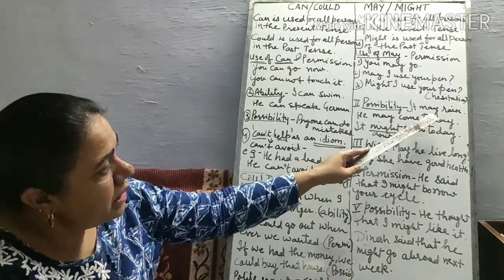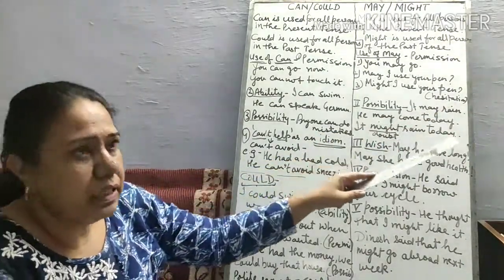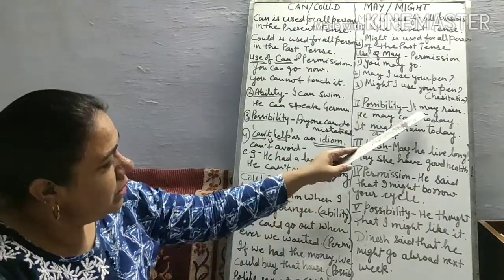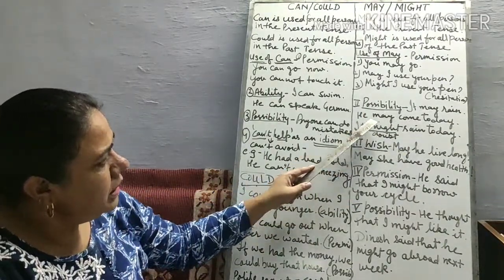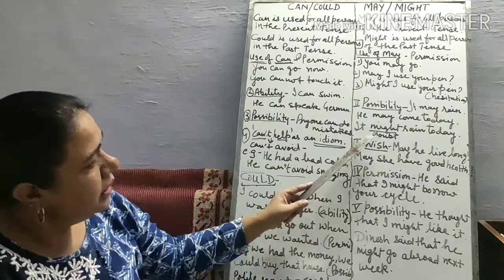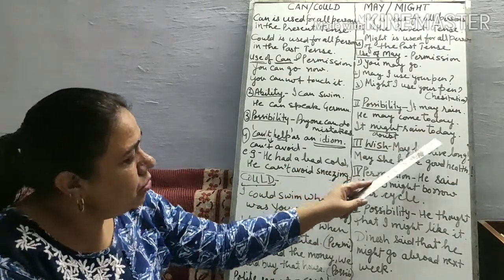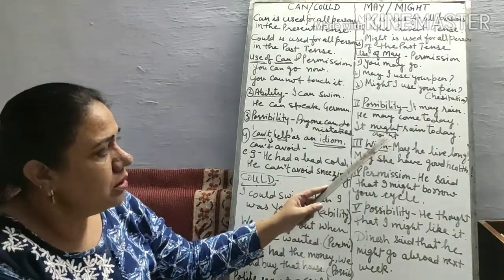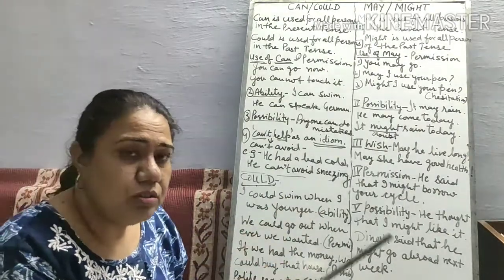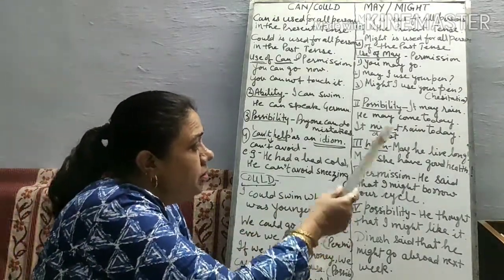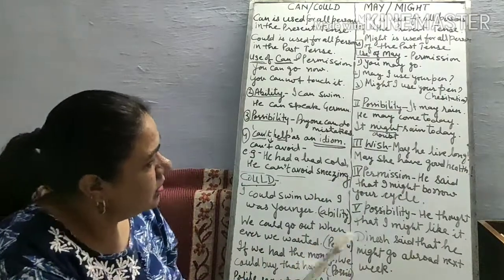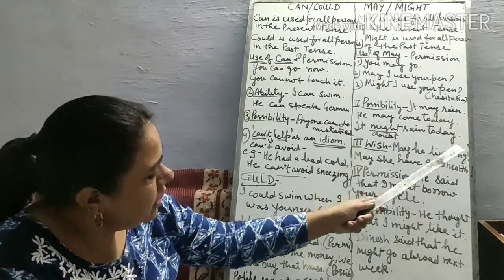Possibility. It may rain. Use may as a possibility. He may come today. It might rain today. It might show the doubt. It might be or not. Doubt is there. It might rain today or not.